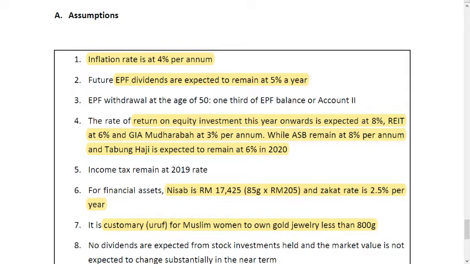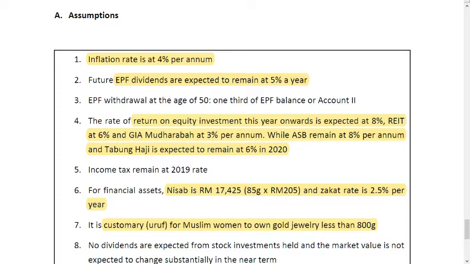The data and the assumptions will be used as the basis of the calculation. For example, inflation rate, EPF dividend, return on equity investment, and other investment like GIA Modarabah. This will be the basis to calculate your saving and current account.